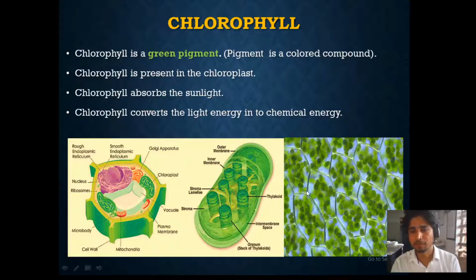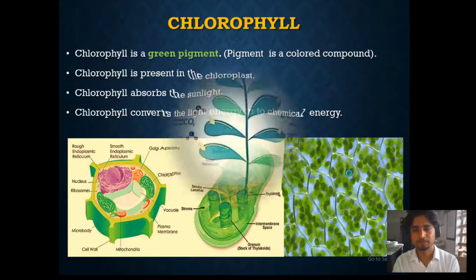If you see under a microscope, these are individual cells. Each cell appears hexagonal like this, and these coin-like structures are nothing but chloroplasts. These chloroplasts are present in almost all the cells of the leaf of the plant, and they are giving out the green color.